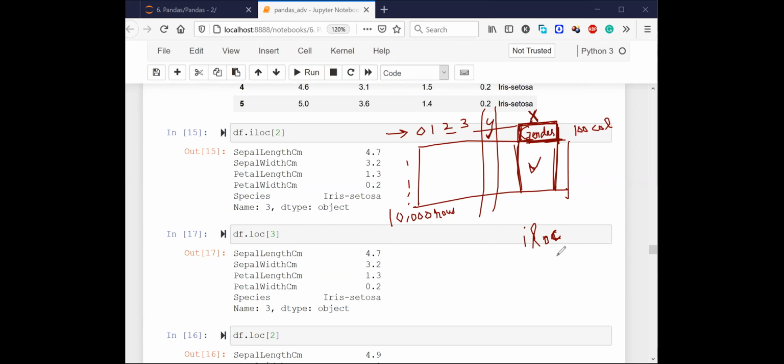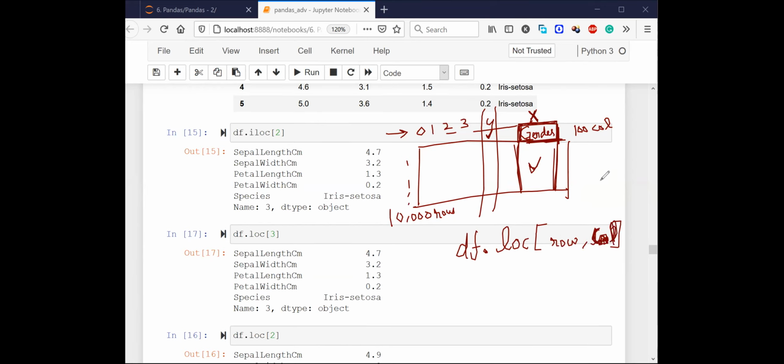No, no Kundan, no Avnish, no, no Lucifer. See, what was the syntax? First of all, go to the syntax. Try to look at the syntax. What was the syntax? Syntax was you have to say data frame, you have to put a dot, you have to put a loc, and then you have to put a row and column label, right? Row and column.